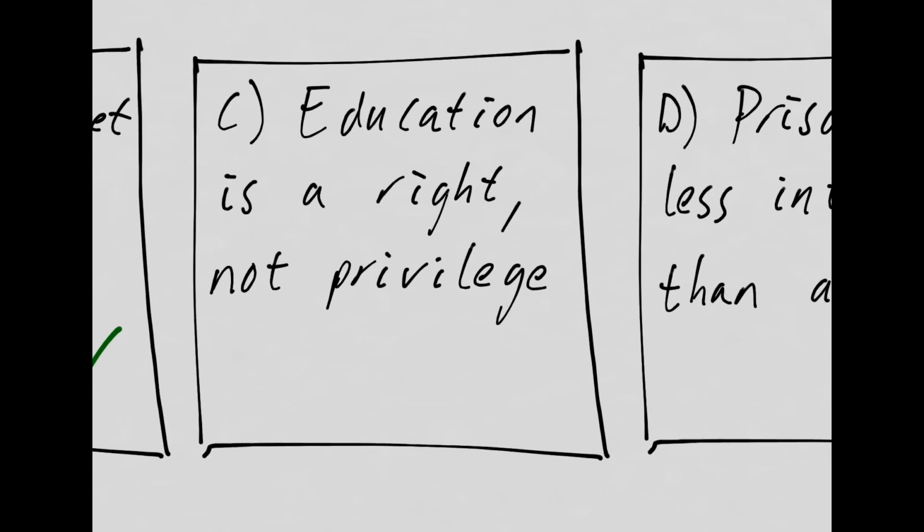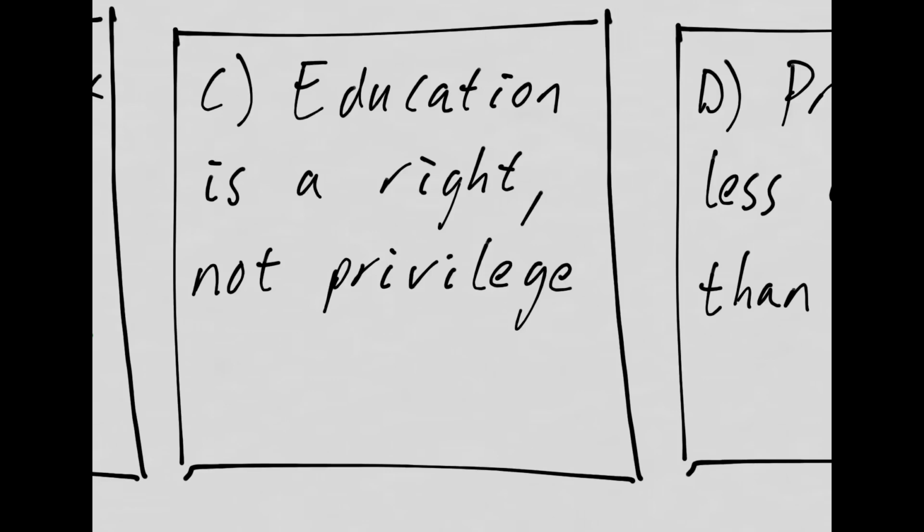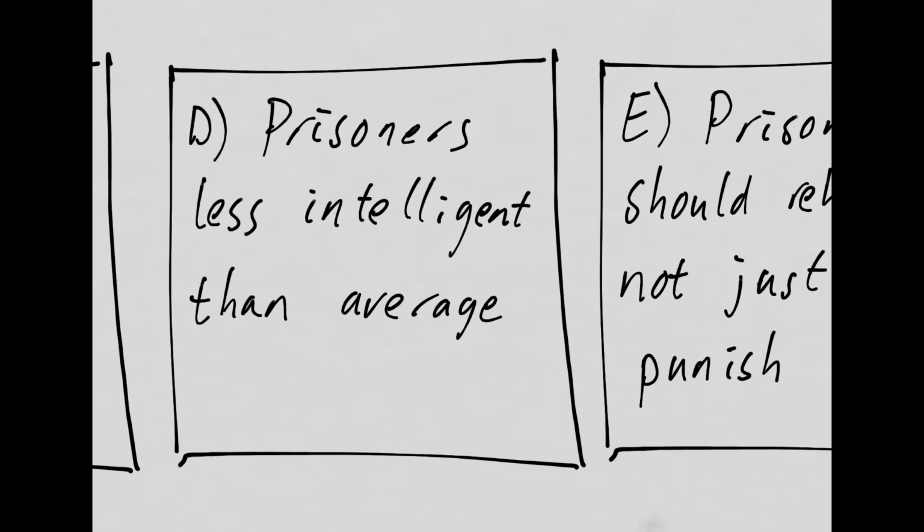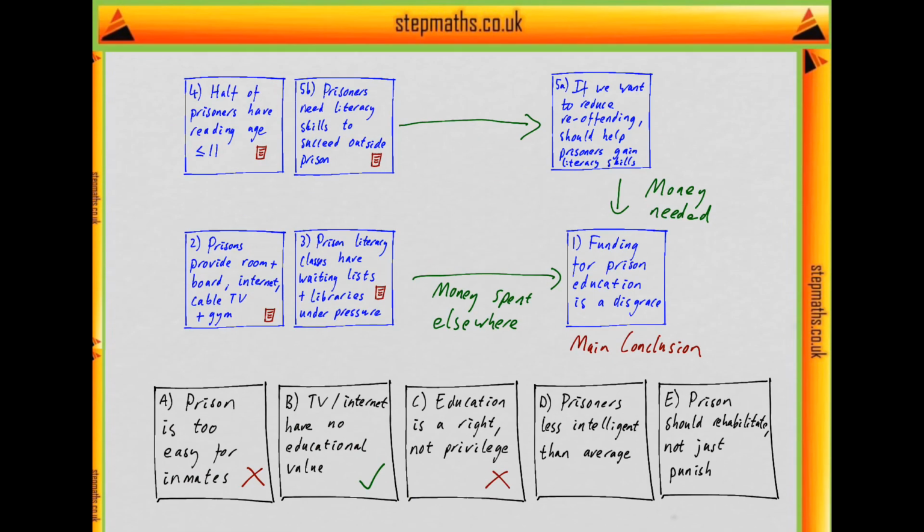So C says education is a right, not a privilege. Well, it seems unlikely because the writer's not talking about rights at any point, so this just seems irrelevant. D says that prisoners have lower intelligence than the general population. Well, again, the writer isn't talking about how intelligent prisoners are. They don't seem to rely on this at any point, so that's not an assumption.